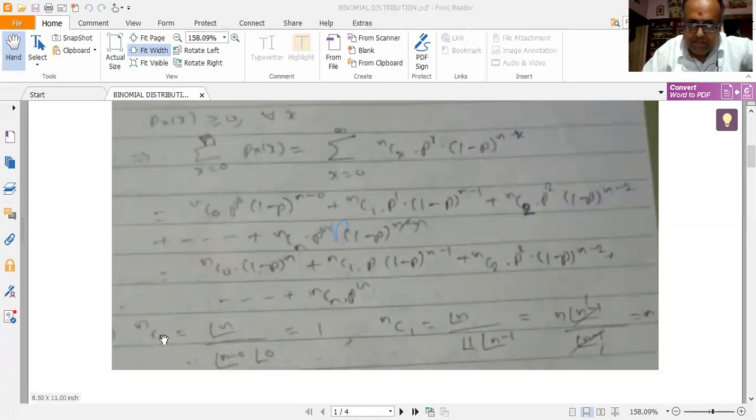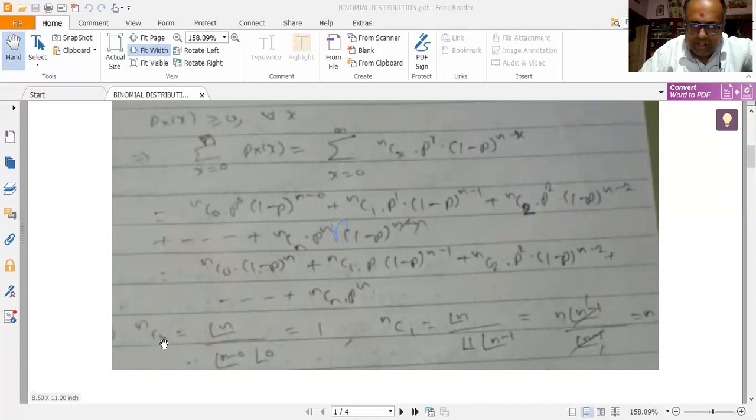So what is nC0? Please note nCr is given by factorial n by factorial r into factorial of n minus r, if you remember. The combination formula is given by factorial n by factorial r into factorial of n minus r. So apply the same criteria here.